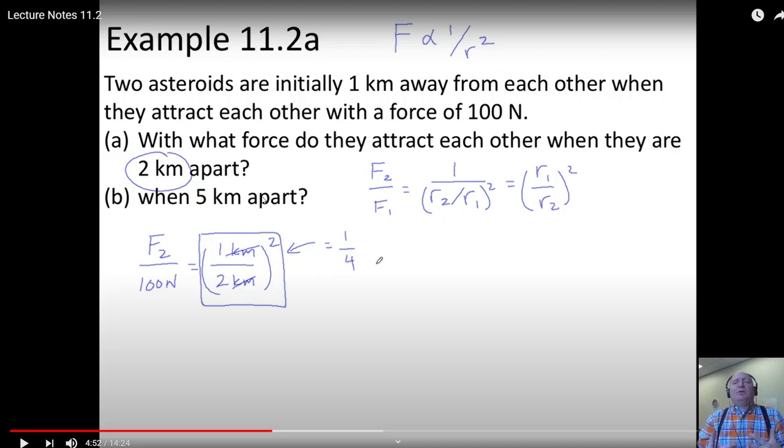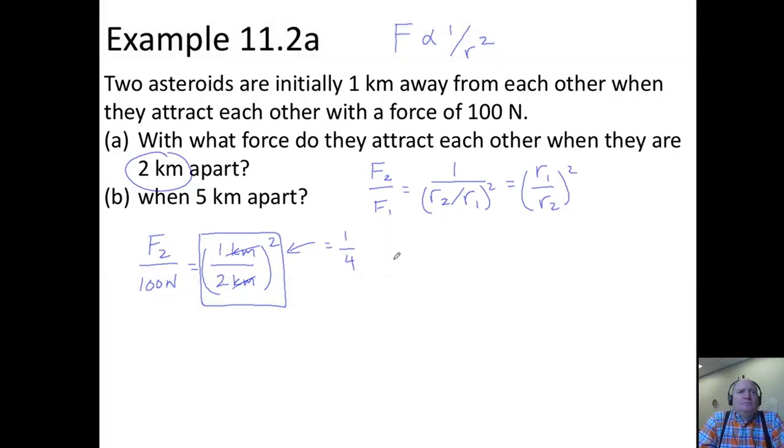How do you pick numbers to do these sorts of things? And do you celebrate interesting coincidences like that? Do you try to avoid them? I don't know. It just got me thinking. Which gives us 1/4. And 1/4 of 100 is 25 newtons. And 25 is going to show up.